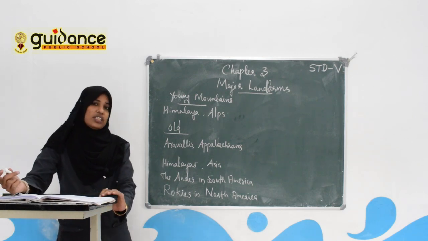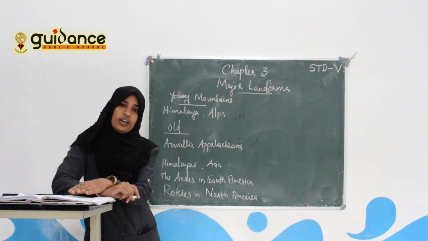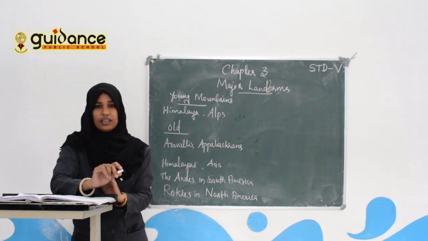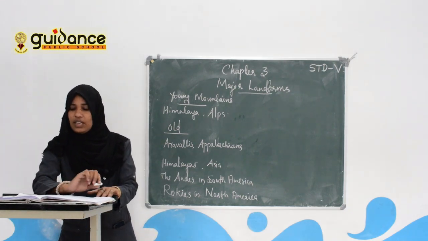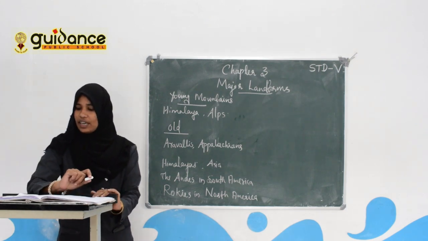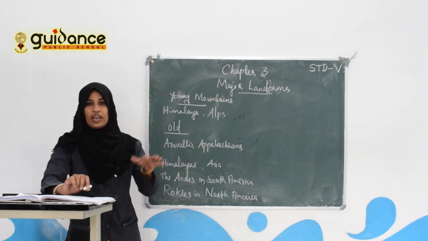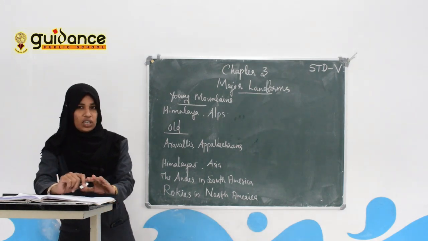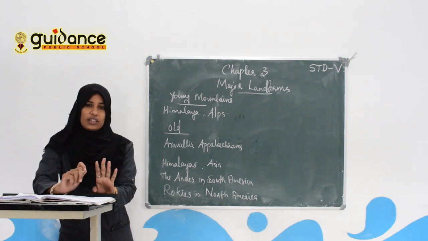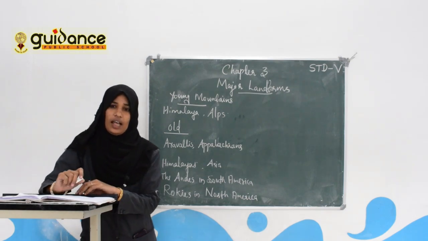About 70% of the earth's surface is covered by water. So earth is called the blue planet because of the presence of water. The remaining 29% of the earth is only land. The land surface is not the same all over the world. At some places it is flat land and at some places it is very high. In this chapter we will discuss mountains, plateaus, rivers and deserts, the features and importance of the landforms.